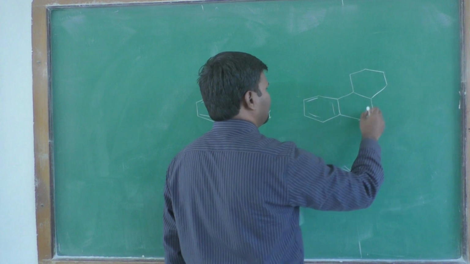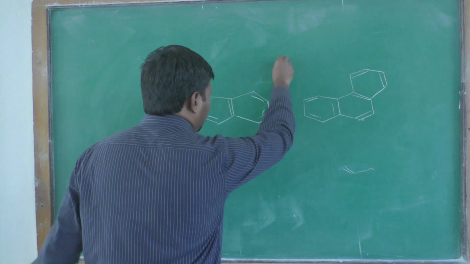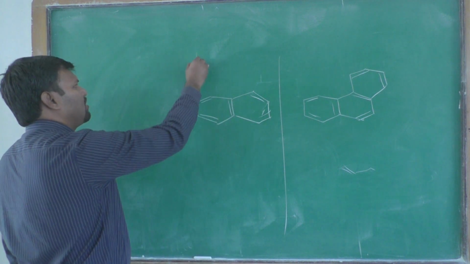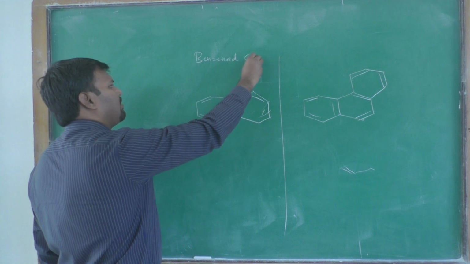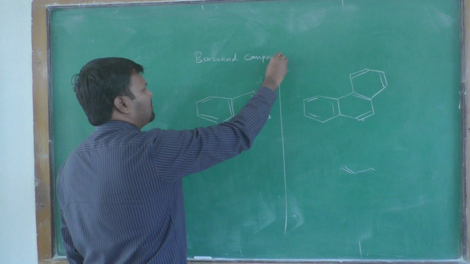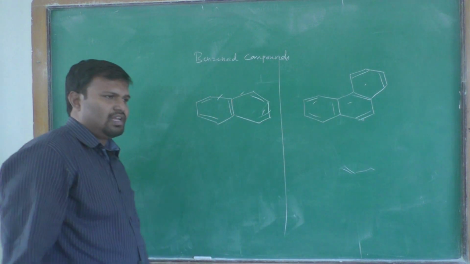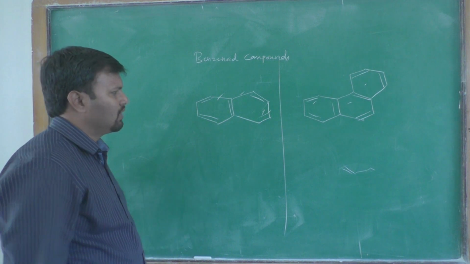This ring is the phenanthrene ring. When you try to find out its aromaticity, both are benzenoid compounds. Why do we call it a benzenoid compound? It has benzene rings. It is a polycyclic benzenoid compound.